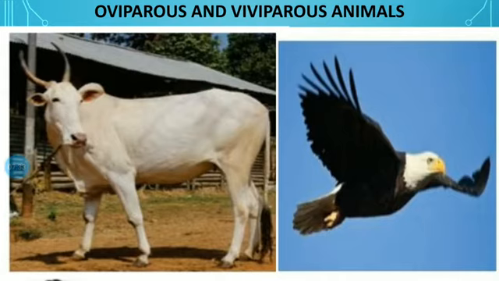So friends, in the picture the cow is an animal that comes in the group of viviparous animals, and the hen comes in oviparous animals. So with the help of their process of reproduction, we can classify these animals into two groups.